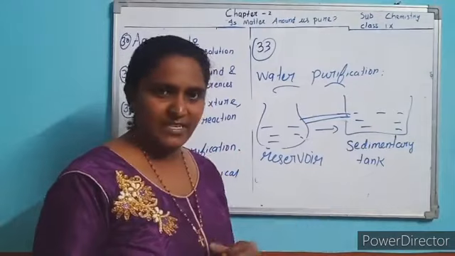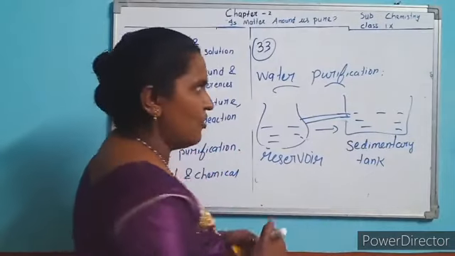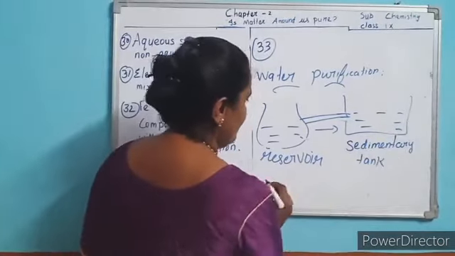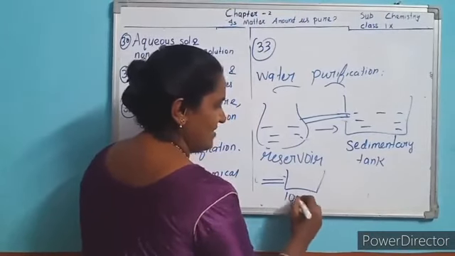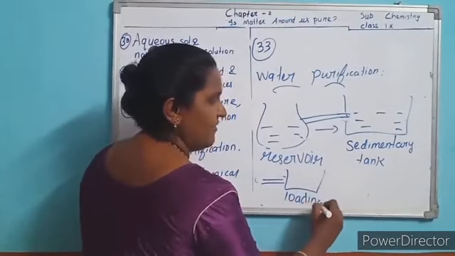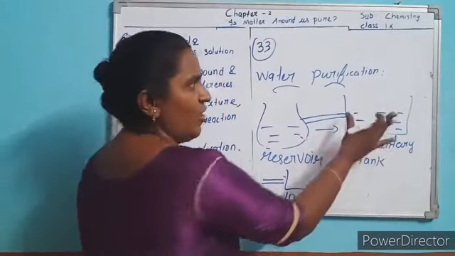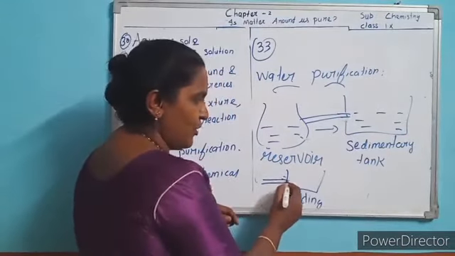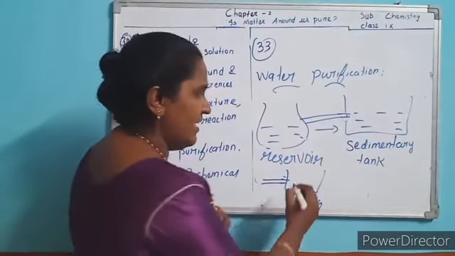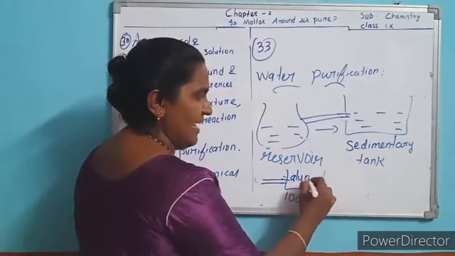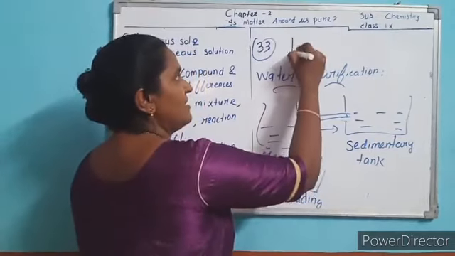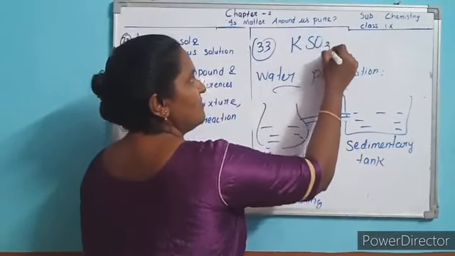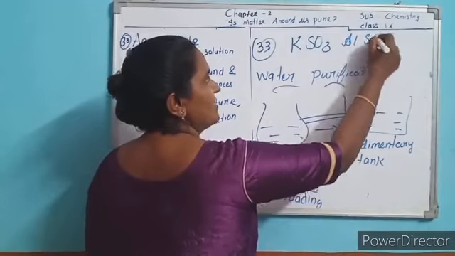Next, this water is allowed to flow into the loading tank. Only heavy impurities settle down, and the top portion of the water is allowed to flow into the loading tank, in which alum is added. What is added? Alum. The formula is potassium aluminium sulfate.